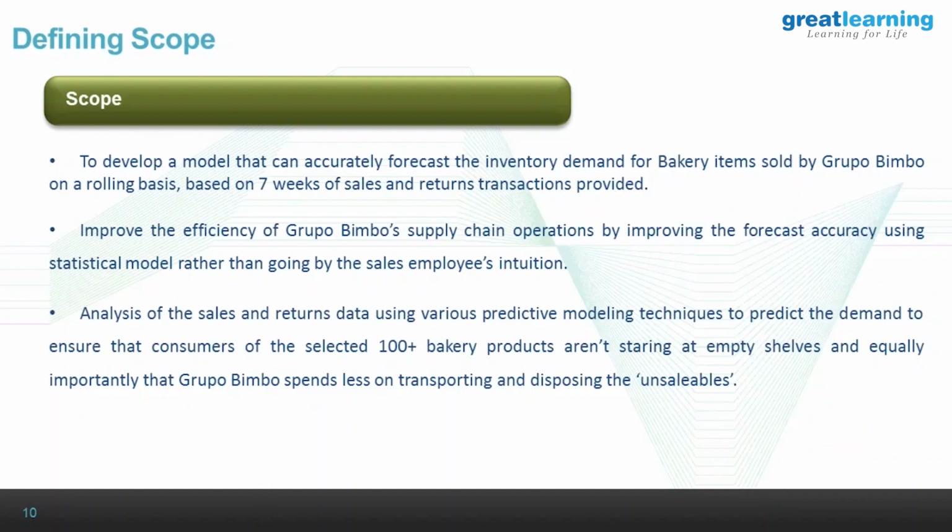We can't find the trend or seasonality because it's a very short duration. Do you have any exogenous variables related to the growth of the bread? We will come to that. They've given a few variables, but those variables cannot be used to forecast the demand, so the variables they've given are not of much use. That's why we had to do feature engineering a lot. We had to create our own variables and then identify whether they have an impact on the demand forecasting. So 95% of our work is on feature engineering.